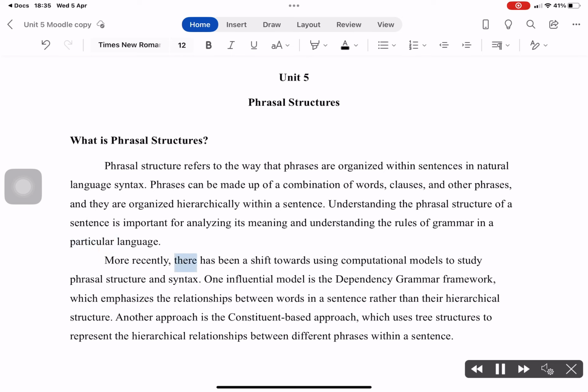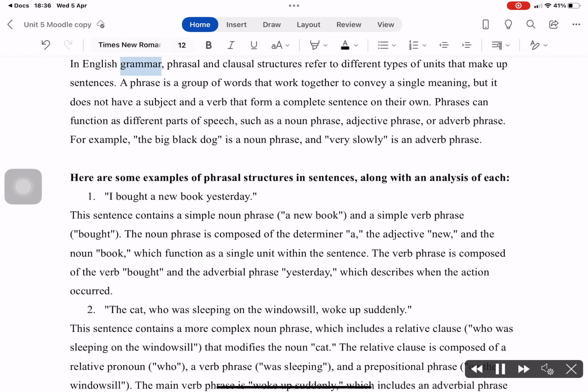More recently, there has been a shift towards using computational models to study phrasal structure and syntax. One influential model is the dependency grammar framework, which emphasizes the relationships between words in a sentence rather than their hierarchical structure. Another approach is the constituent-based approach, which uses tree structures to represent the hierarchical relationships between different phrases within a sentence. In English grammar, phrasal and clausal structures refer to different types of units that make up sentences.